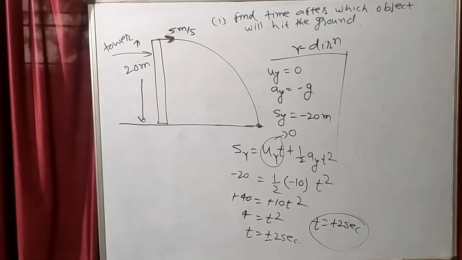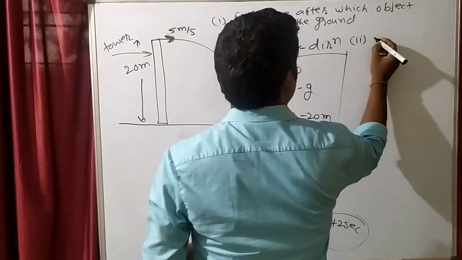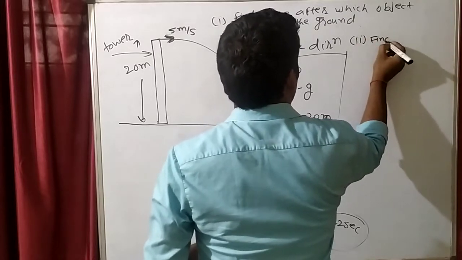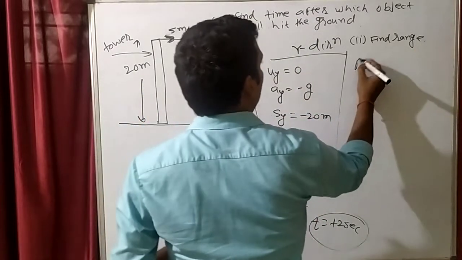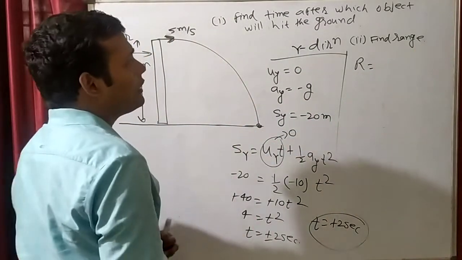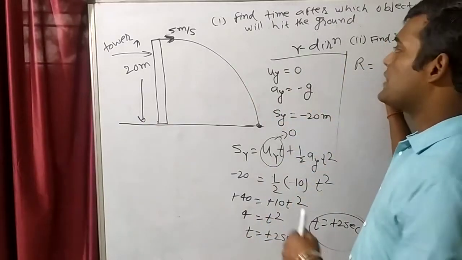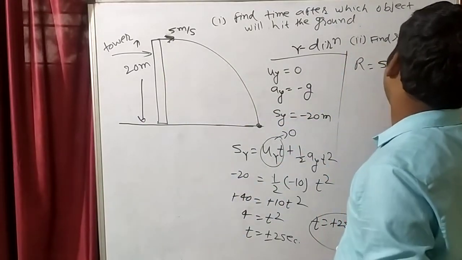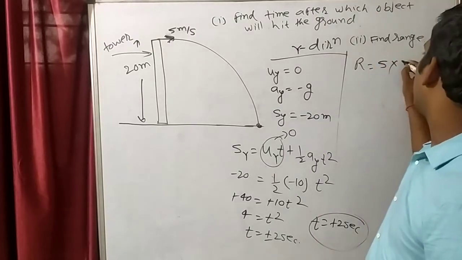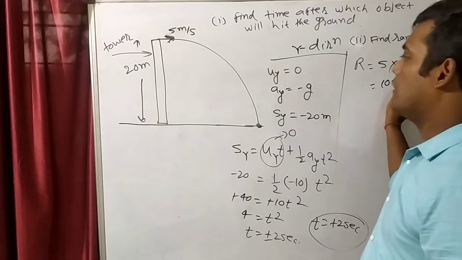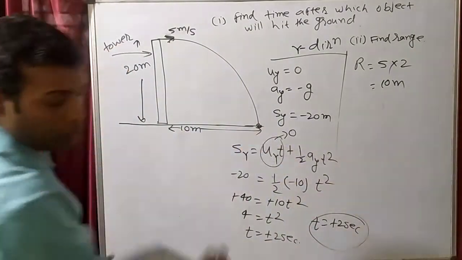For the second part, we have to find the range. Range is equal to distance, which is equal to speed into time. What is the speed in the x direction? 5. And how much time is it taking? 2 seconds. So the range will be 10 meters. That means this distance is 10 meters.